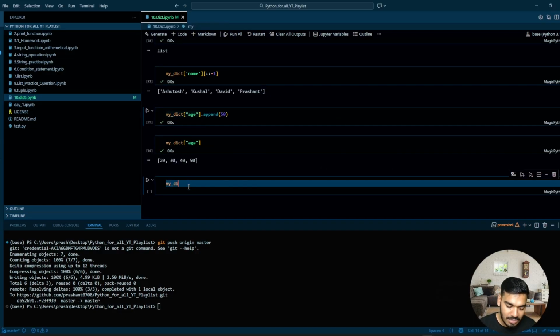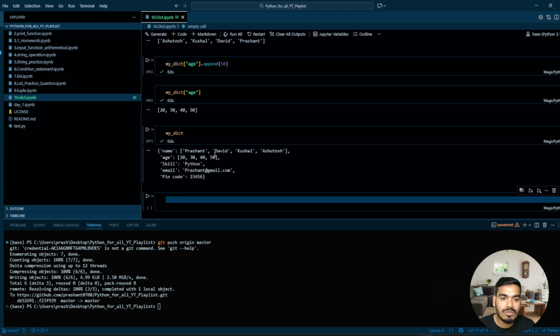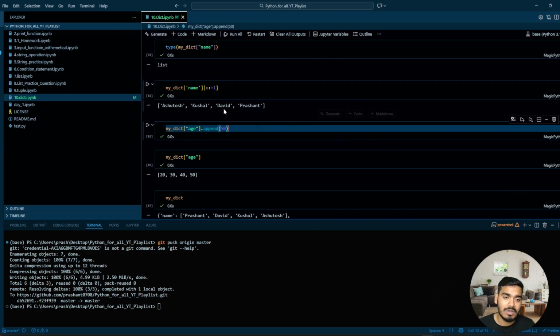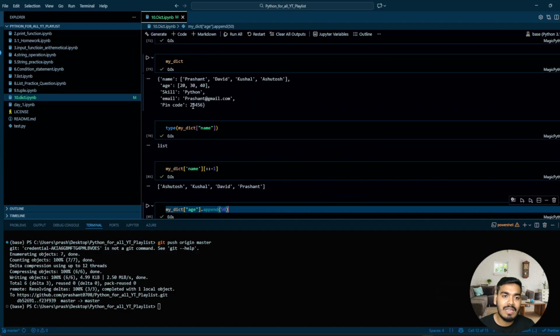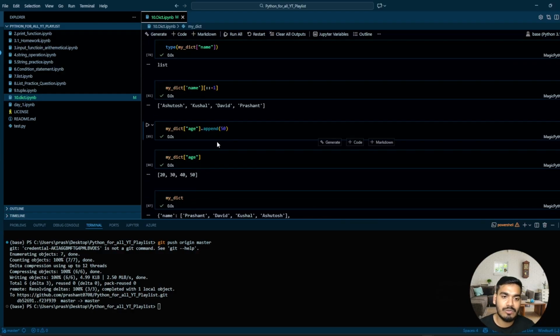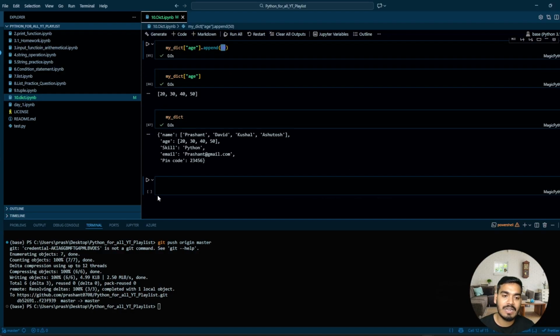If you check the dictionary, you also have the 50 in your dictionary. So how is this append working over here? As you know, my age is the key and the value is the list, and on a list you can use append. So that's why we have used append over here and appended the 50 inside that. Hope it's clear, guys. Now let's say I want to access the skill.